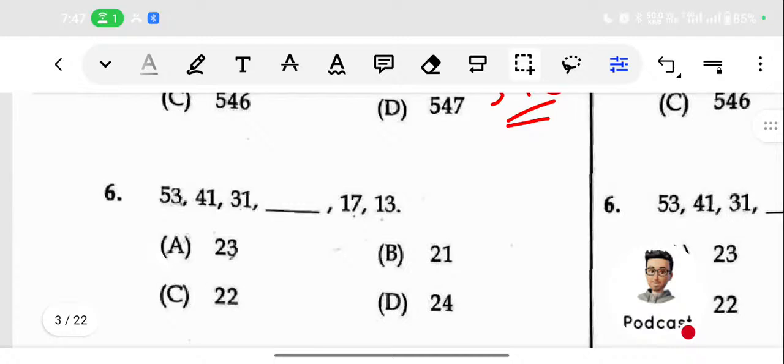Actually, I am explaining in English because this NMS exam is also held in different states. Maybe some people from other states also watch the video, that's why I am explaining in English. Otherwise I always prefer Malayalam. If there is any difficulty in understanding, I will explain in Malayalam also. Nisha, is that okay?